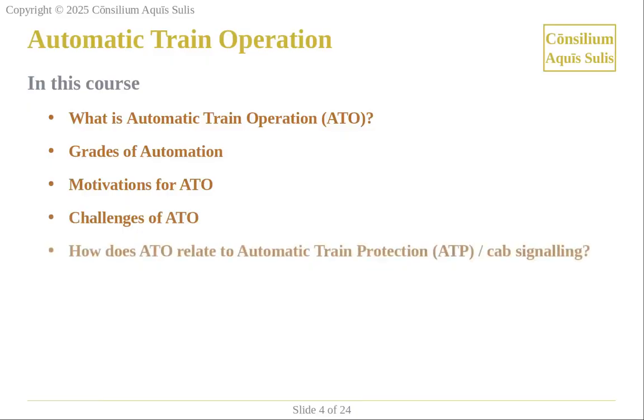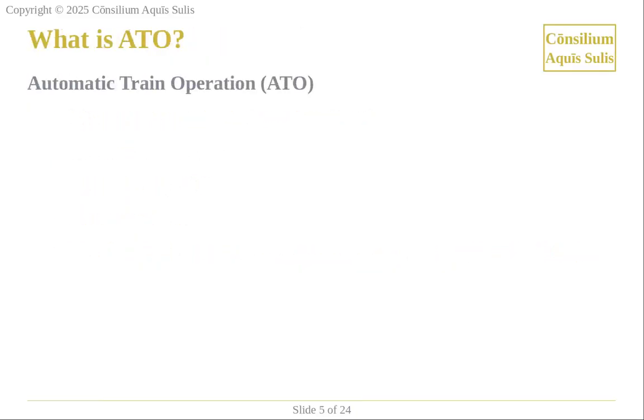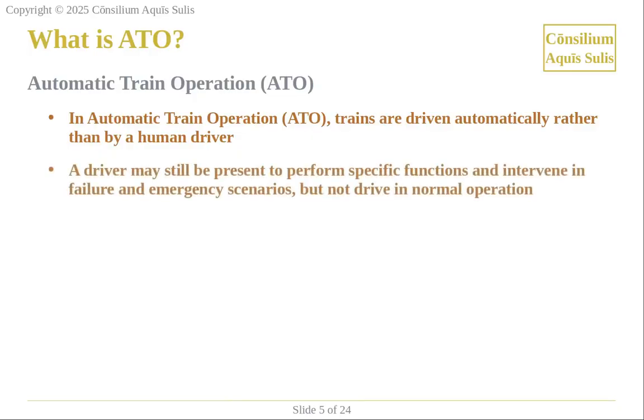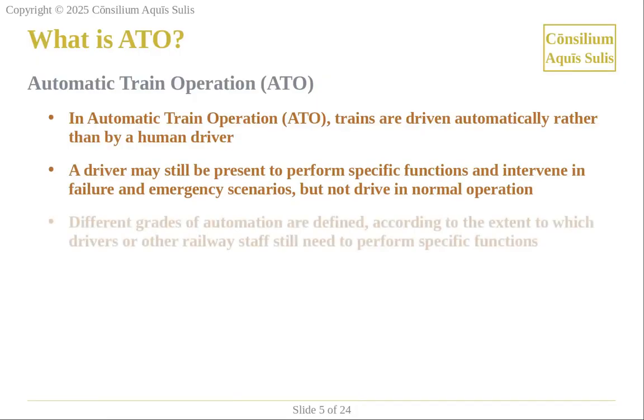In automatic train operation, trains are driven automatically rather than by a human driver. A driver may still be present to perform specific functions, such as closing train doors and confirming that it is safe for their trains to depart from a platform. The driver may also intervene in failure and emergency scenarios. However, the driver does not drive the train between stations in normal operation.